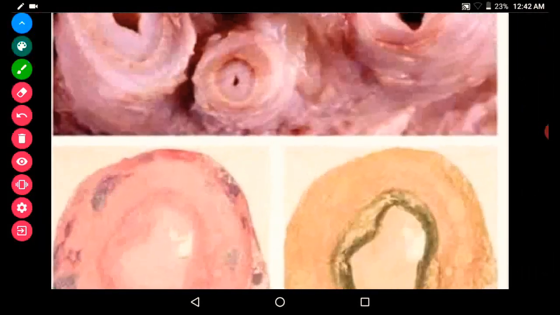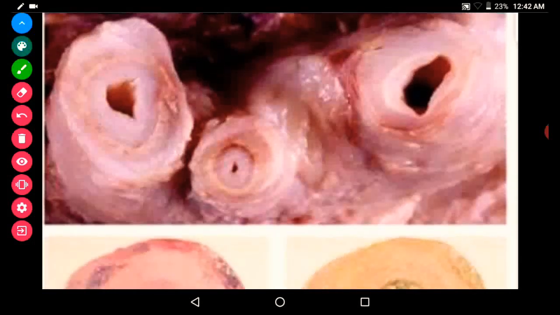This is another picture showing the gross images of Takayasu arteritis. There is the intimal thickening. Because of the intimal thickening, the arteries get narrowed, the lumen gets narrowed.